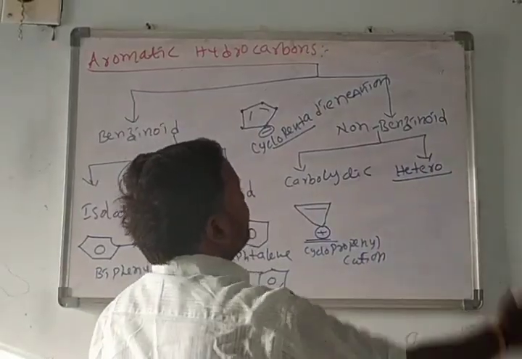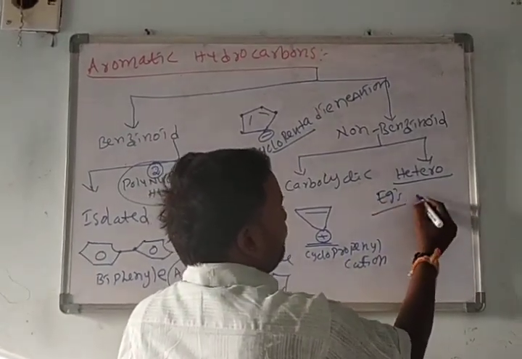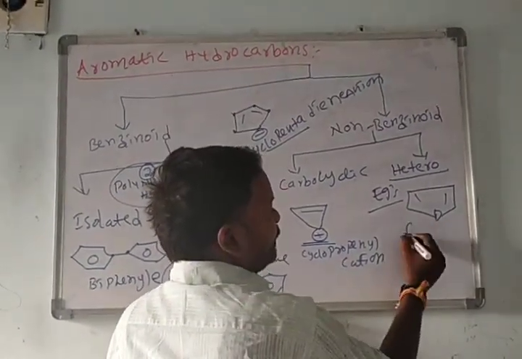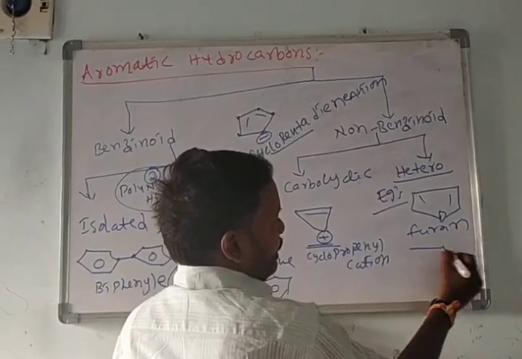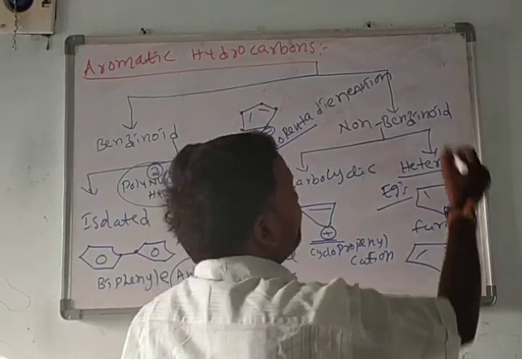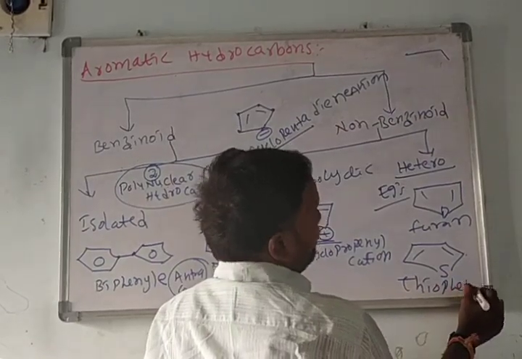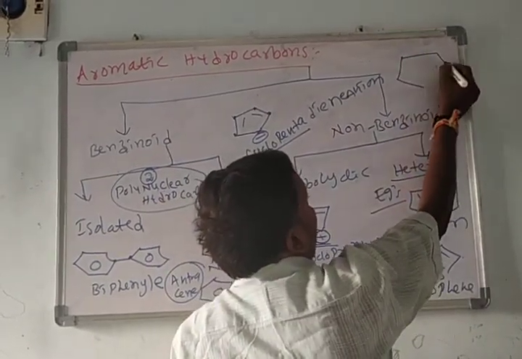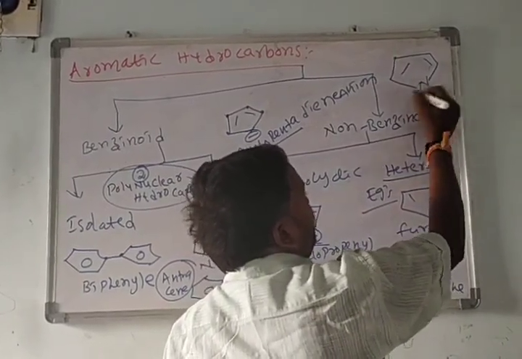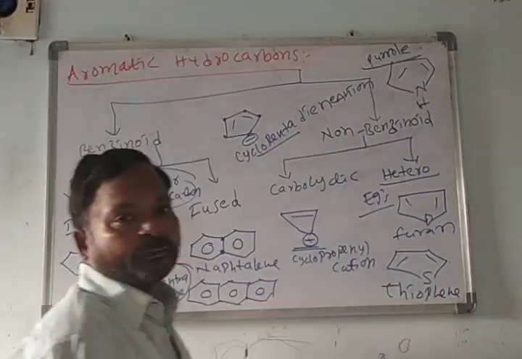Heterocyclic non-benzenoid compounds. Here oxygen: this is called furan. This is called thiophene. Here I am writing one more, called pyrrole.